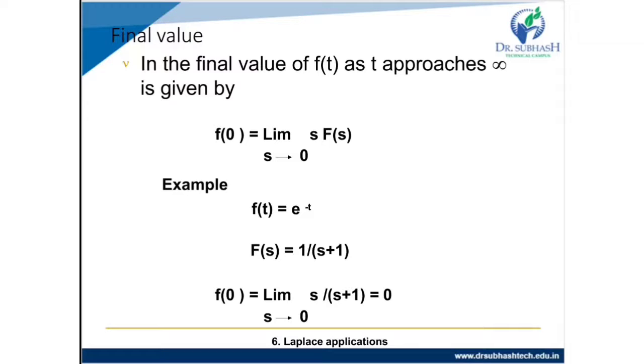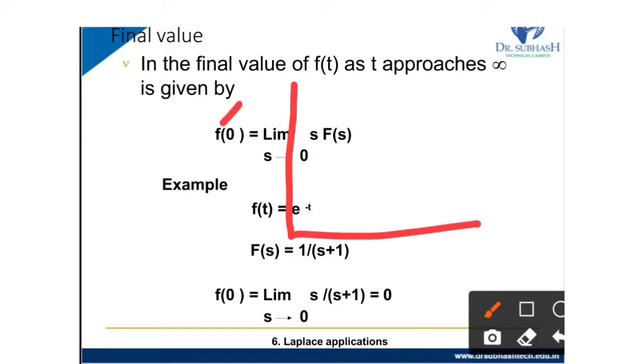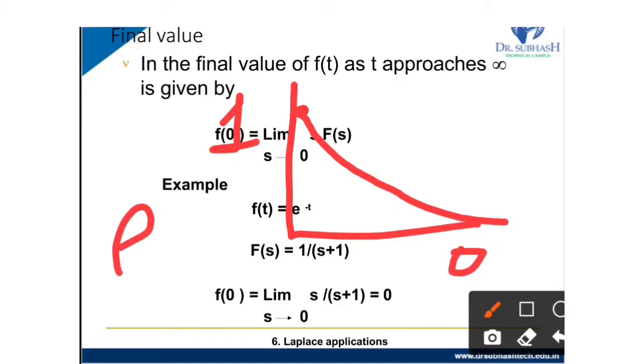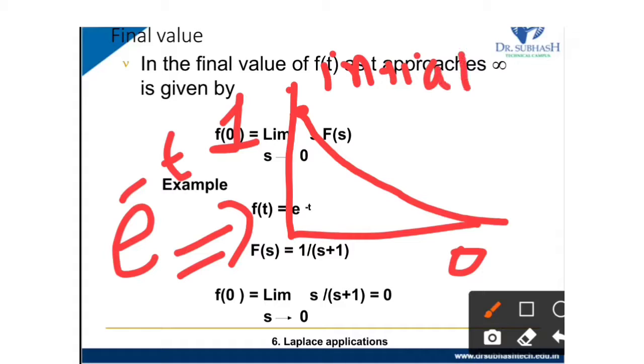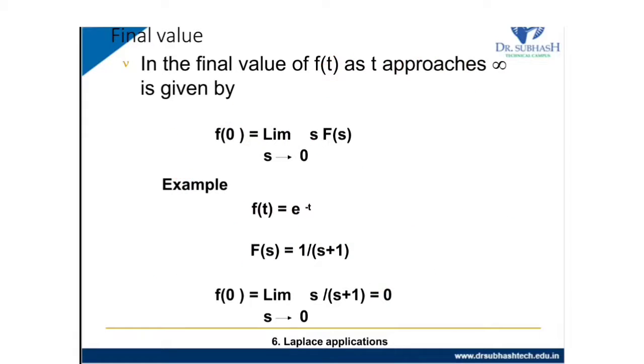So we can plot it here. The initial value is 1 and the final value is 0. We know the graph of e raised to minus t is an exponential decay. So this one is the initial value theorem and this 0 is the final value theorem. So we get the first initial value and final value by putting s equal to infinity for the initial value, and s equal to 0 for the final value. So we get the first and last value of f(t).